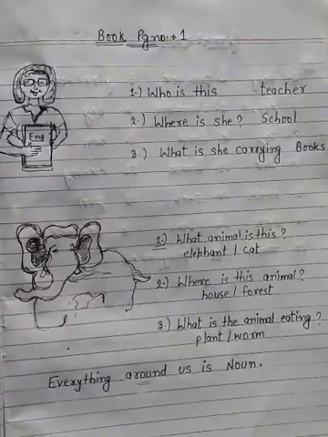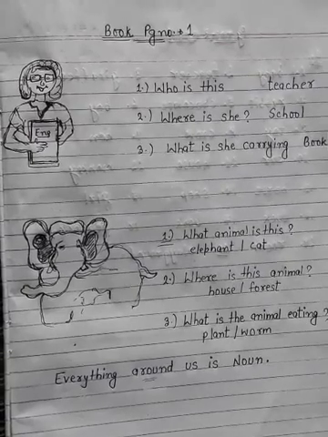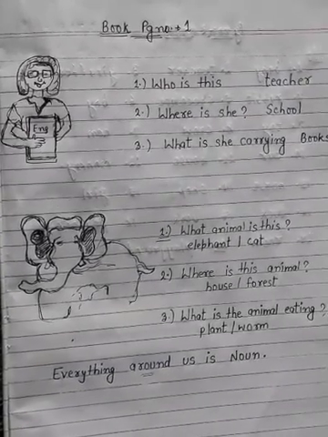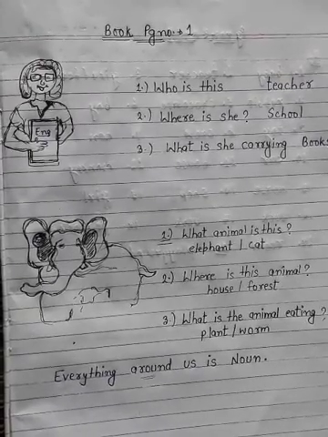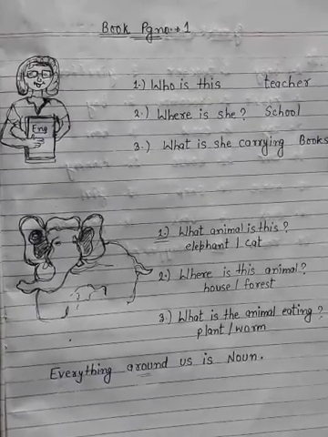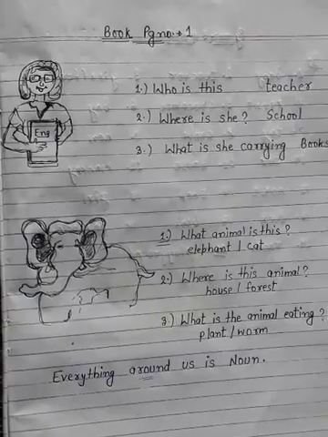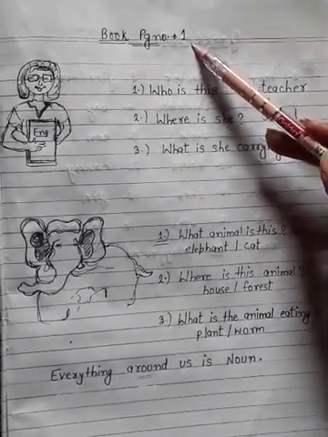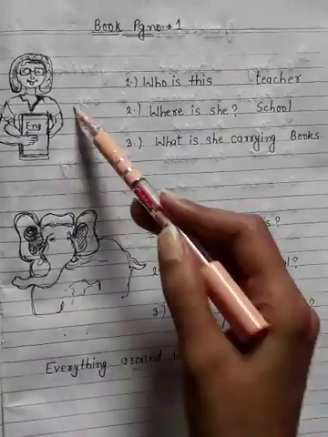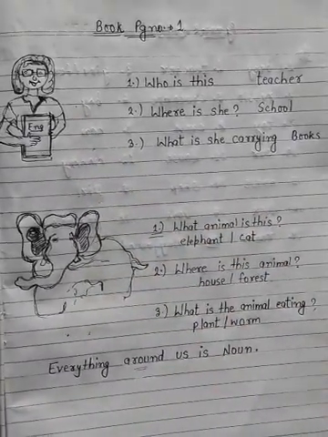So in the previous page I have explained about noun, the definition of noun and the examples. So students, you have to open page number 1 of English grammar. I don't have books, so I have drawn something here.